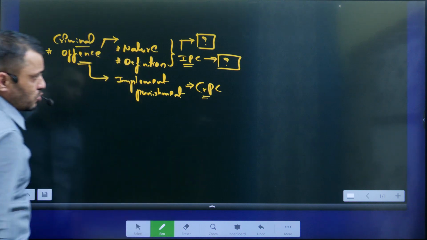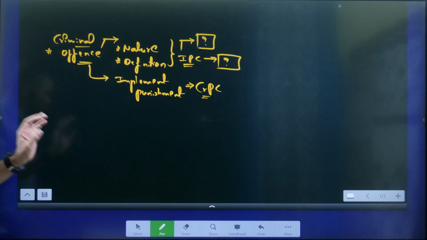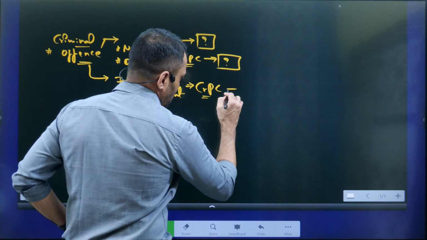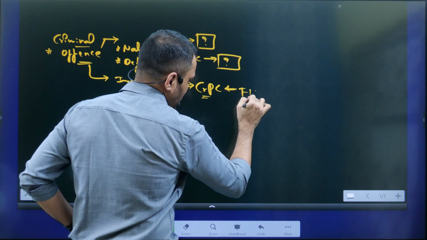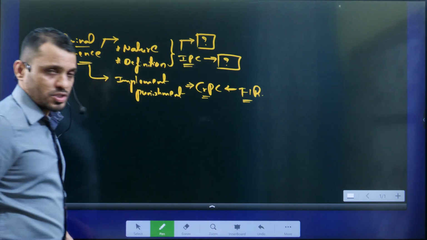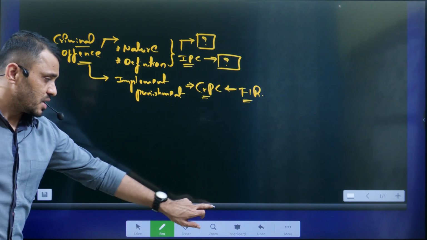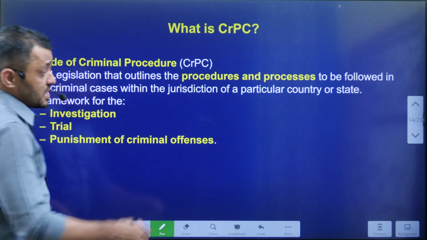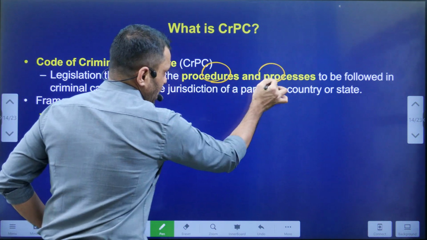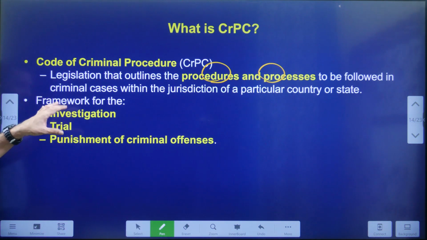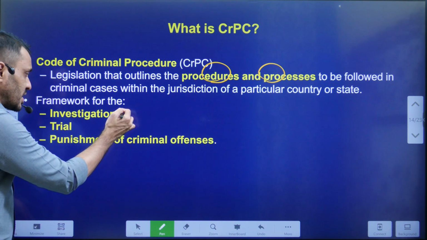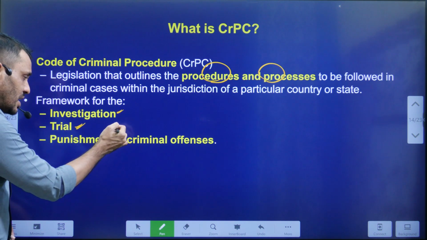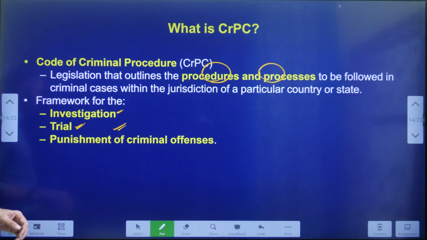Criminal Procedure Code. Okay, FIR is present in the Criminal Procedure Code. We'll see which section of the CrPC deals with the FIR. CrPC deals with the procedure as well as the process to be followed in criminal cases, which includes how to do the investigation, how to conduct the trial, and the punishment for criminal offenses.